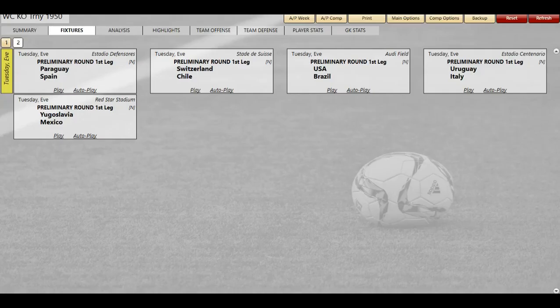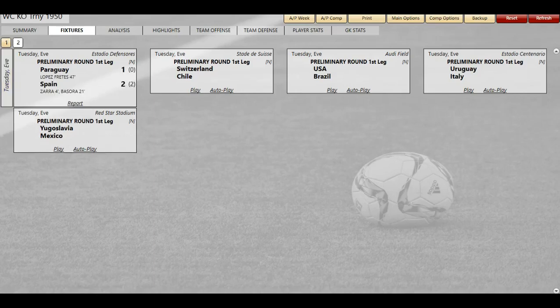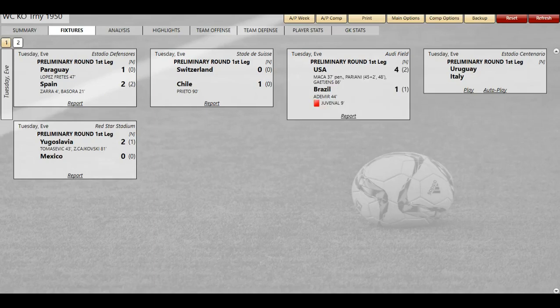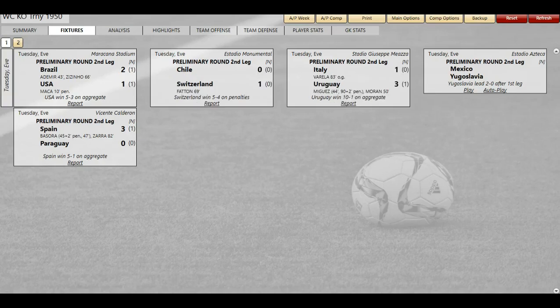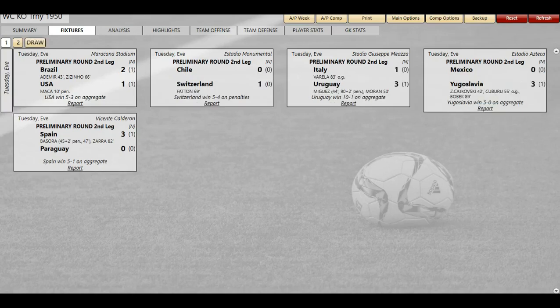So Paraguay and Spain. Because this is 1950, and I guess you guys don't really know much about the countries involved, we are going to be doing everything like autoplay. We'll just quickly simulate these things. And America, what?